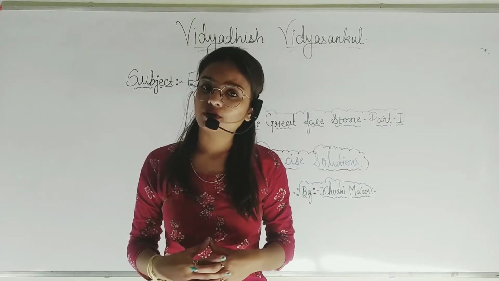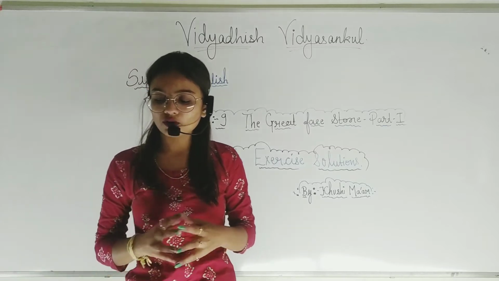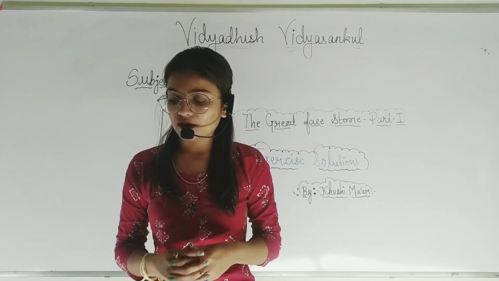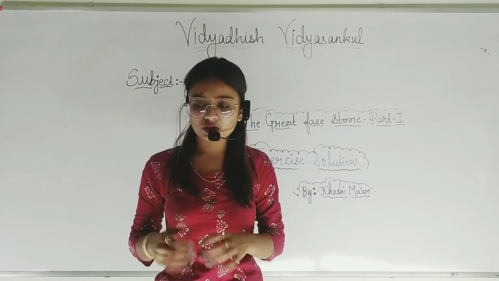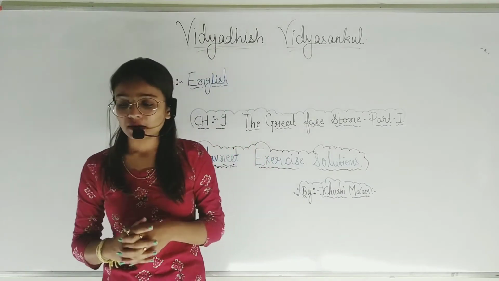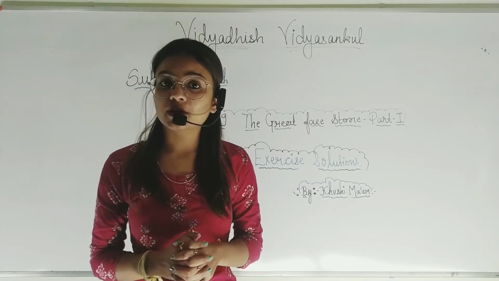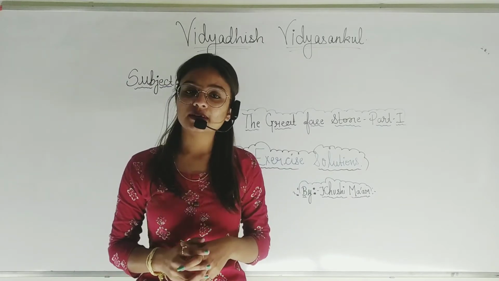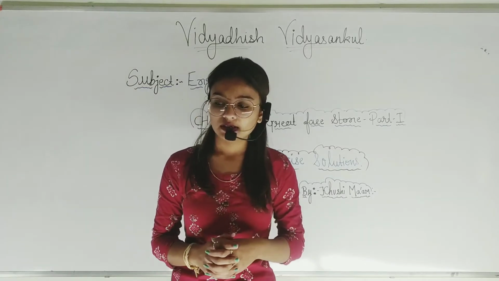Page number 123. Here again, students, you have to write questions number 1 and 2 in your fair book. So let's start. Write in brief about Blood and Thunder. Students, we all know who Blood and Thunder is, right? In the explanation part of this chapter, we have seen who Blood and Thunder is.